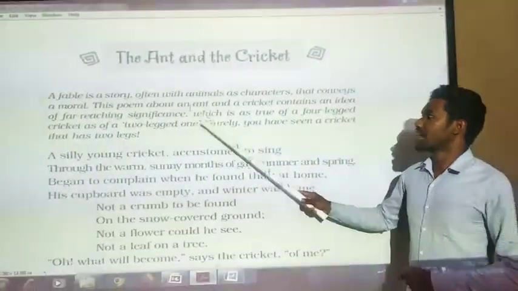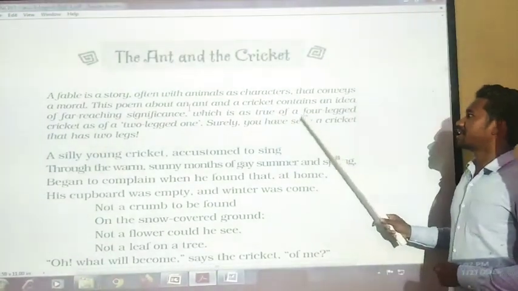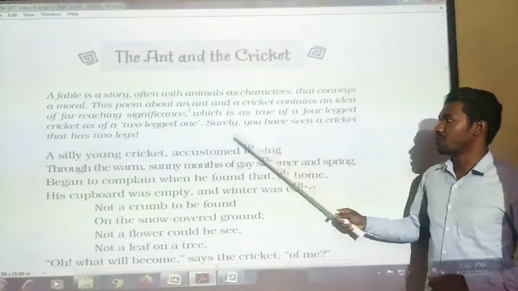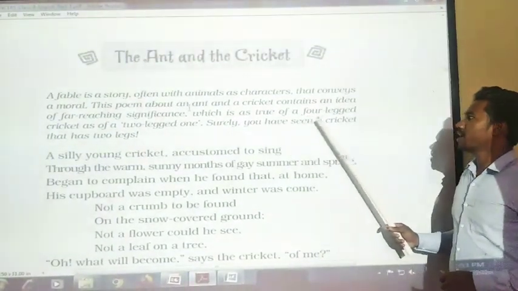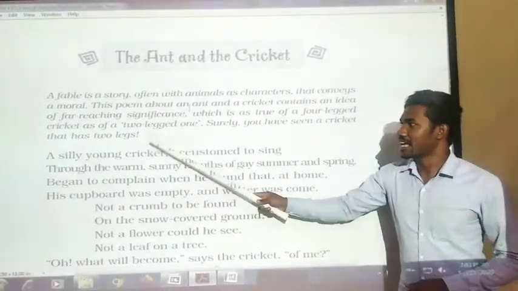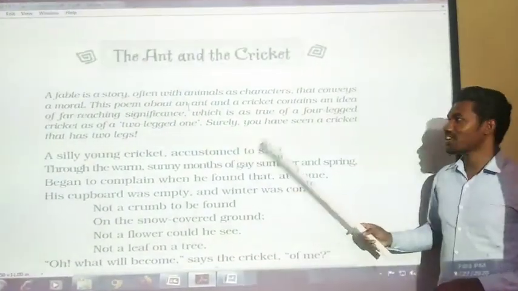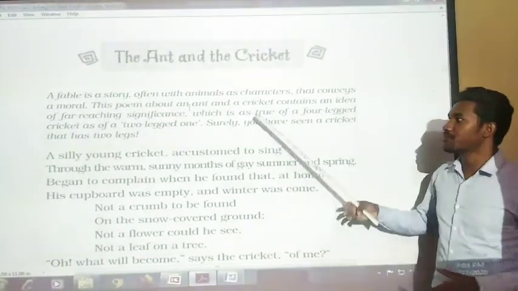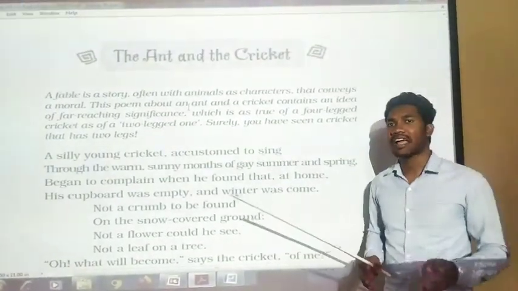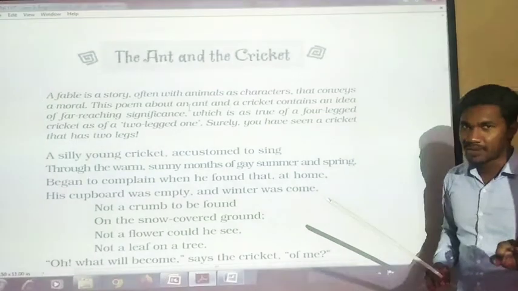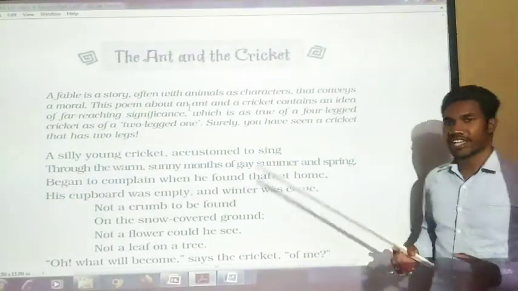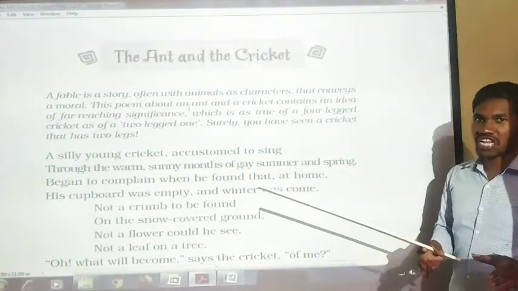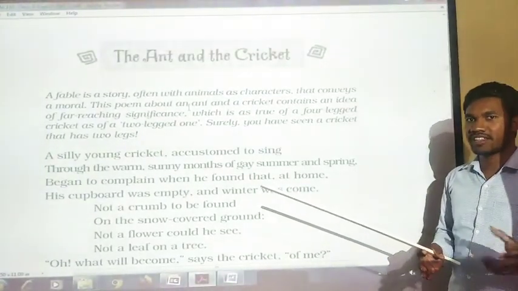This poem about an ant and a cricket contains an idea of far-reaching significance, which is as true of a four-legged cricket as of a two-legged one. So now, this poem is about an ant and a cricket. You know what an ant is; everybody has seen an ant. And the cricket, you also know. A cricket is a grasshopper, which we call in Hindi chingur.